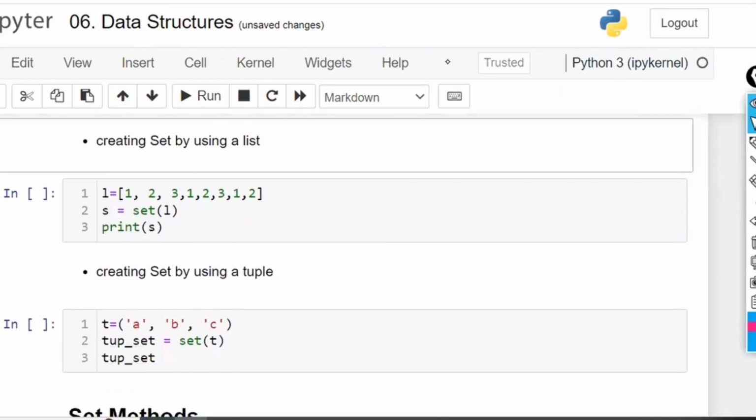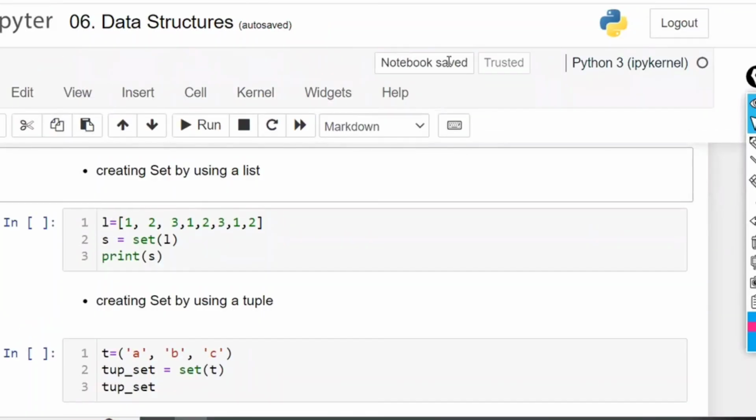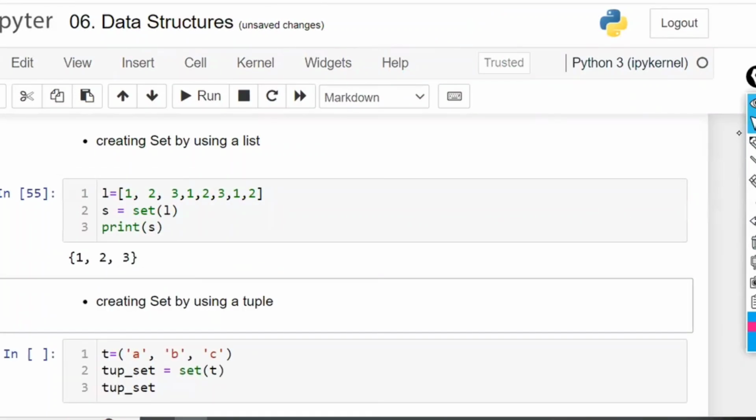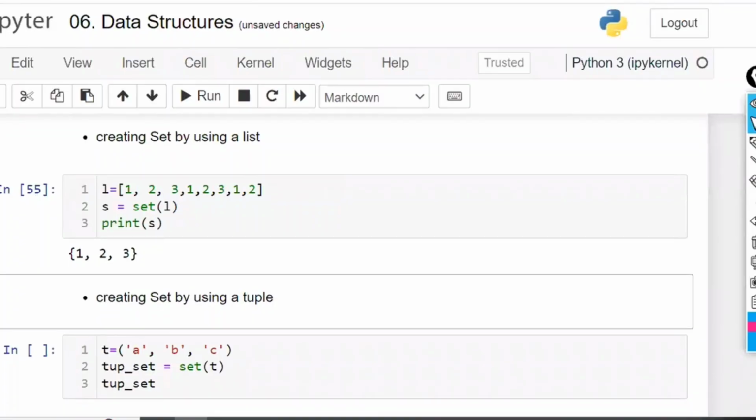Next, creating the set by using a list. You can create the set by using a list. That is, L is equal to a list like this, and then set of L. Now tell me, in the set of L what are you going to get? Set of 1, 2, 3, but not in the same order. You may get the order or you may not. Order is not important for me. In that output the elements 1, 2, 3 will be there, but whatever the order is, it is not required. Sometimes you may get the serial order, sometimes not, but the values will be the same.